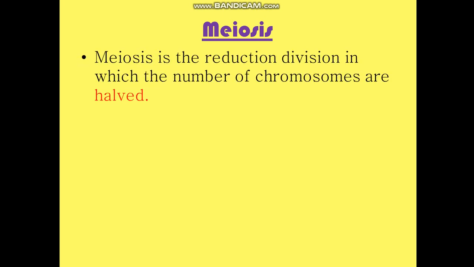Now coming on to another type of cell division, that is meiosis. Meiosis, I told you, is a reduction division. What happens here? The number of chromosomes is halved and we call it a haploid condition, that is having n number of chromosomes. If we take the example of human beings, we have 46 chromosomes, and after a meiotic cell division, the cell will possess only 23 chromosomes. So this condition will be called haploid.